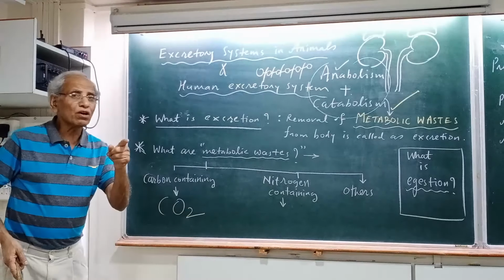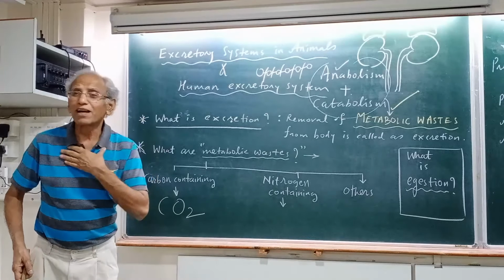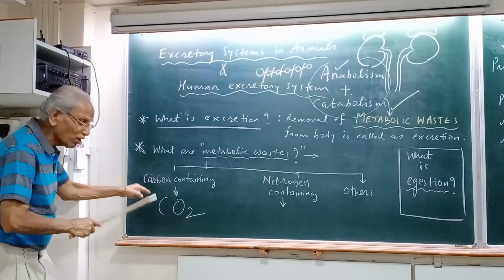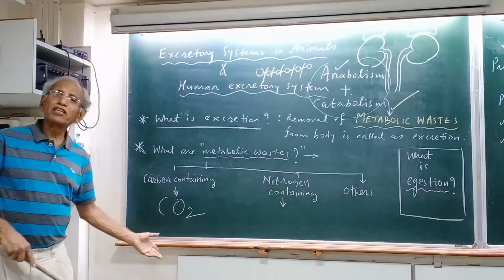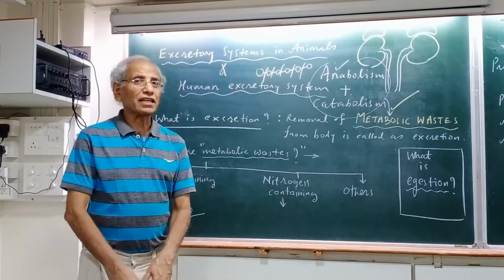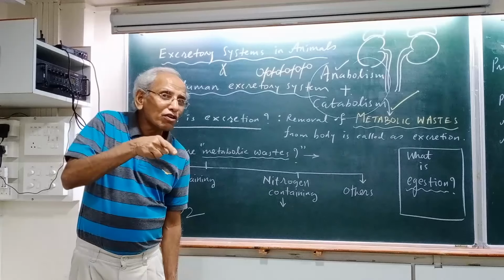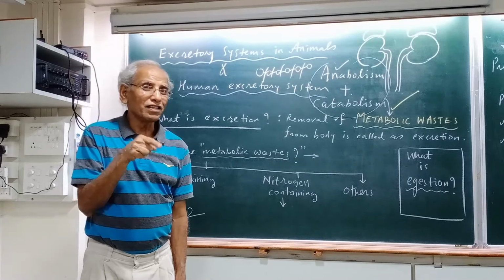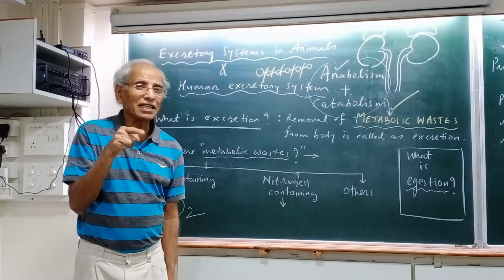Somebody says carbon monoxide. No, that's not correct. Carbon monoxide is not produced in our body, so it is not a metabolic waste. Carbon dioxide, yes, it is produced. Where is it produced? It is produced in every cell. Remember the chapter on respiration? We have already said that carbon dioxide is produced inside mitochondria, in the Krebs cycle, and it comes out of the mitochondria.